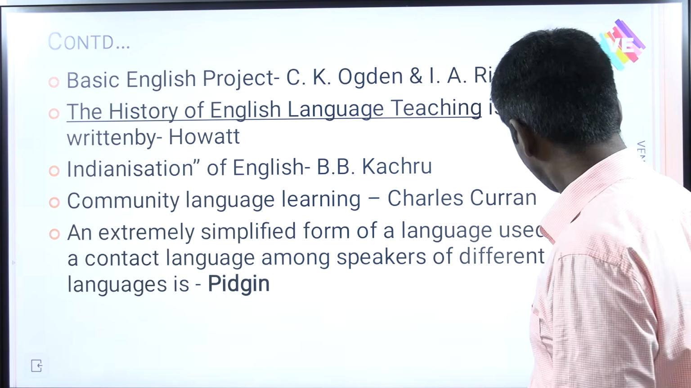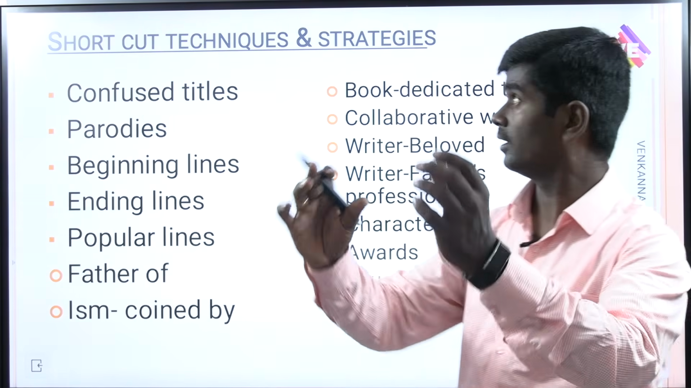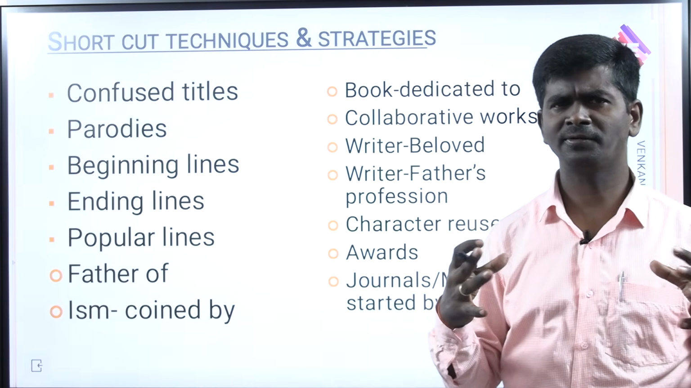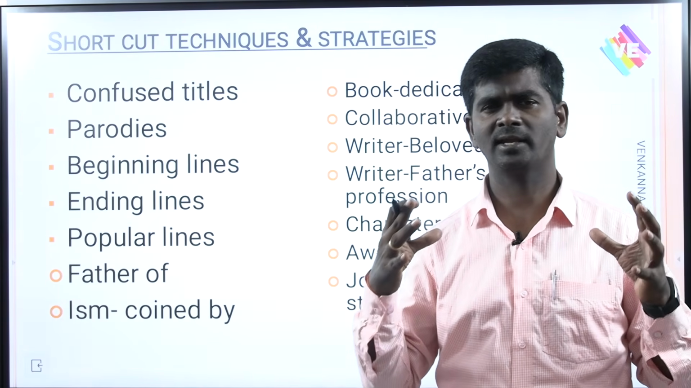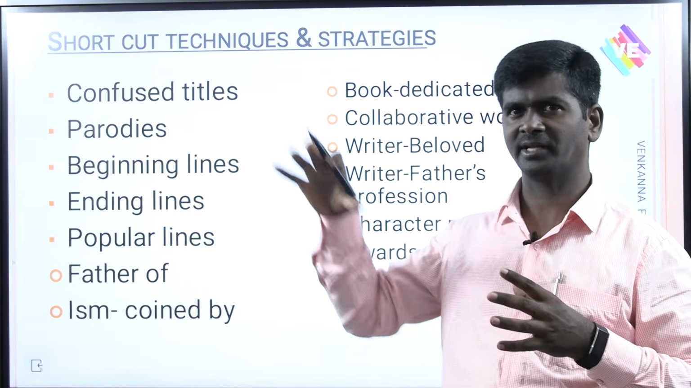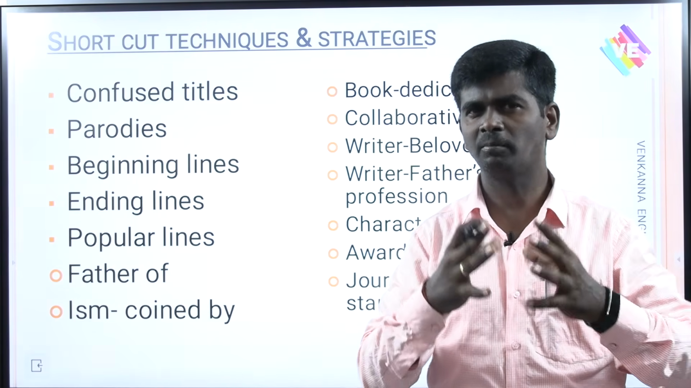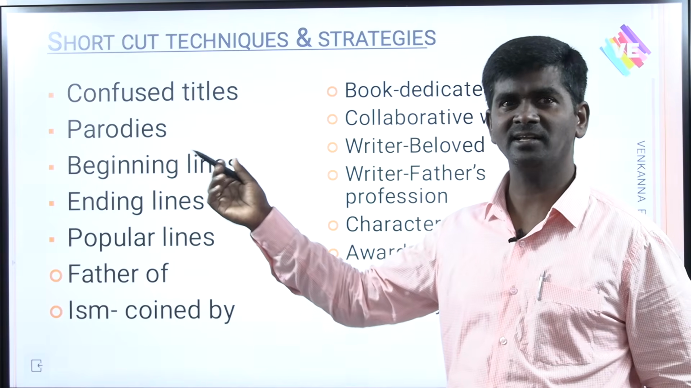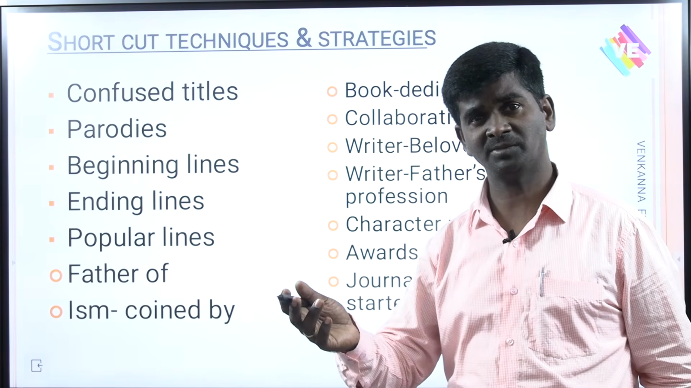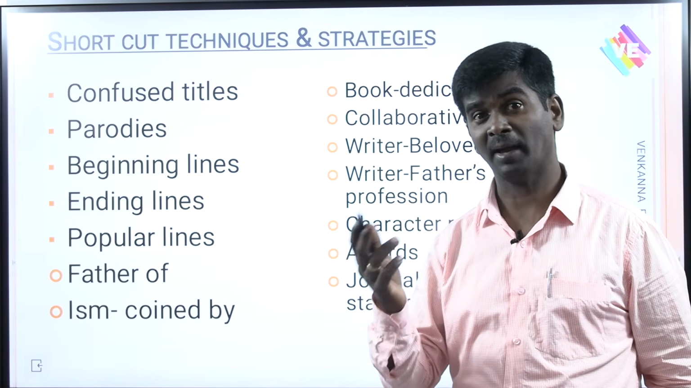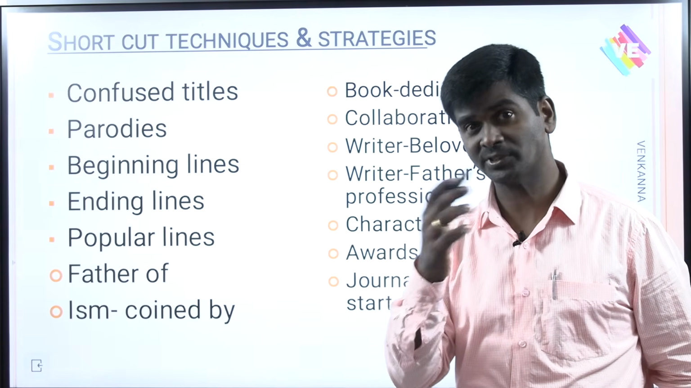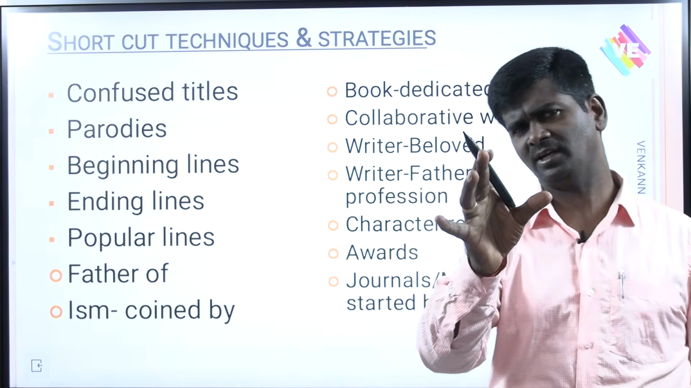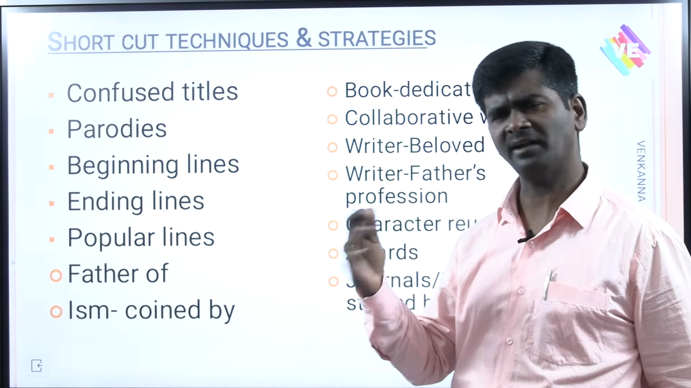Learn, focus on that. Next, some more topics. I have the codes, more than 100 shortcut techniques, but I was able to give you only some of them. You can also focus on confused titles and parodies. For example, A Vision of Judgment, The Vision of Judgment, and Pamela, Shamela. Those types of texts we can call parodies. There are a few, nearly 50. Collect them, read them, understand.